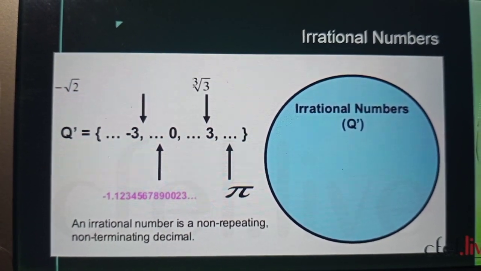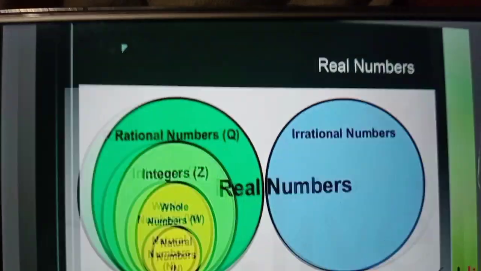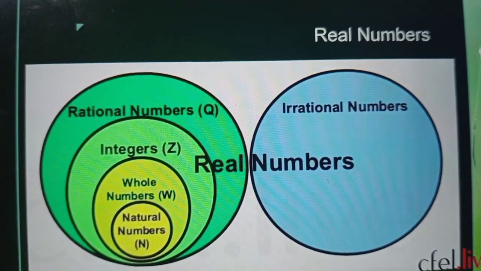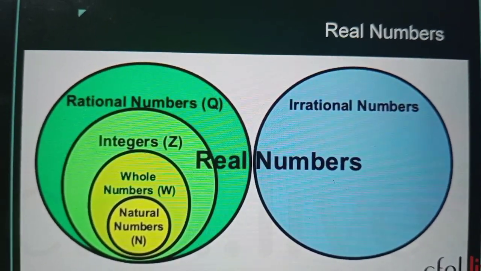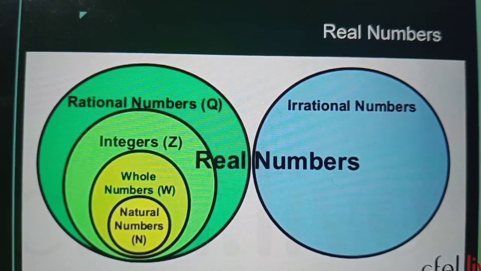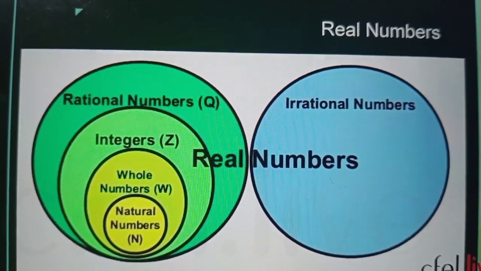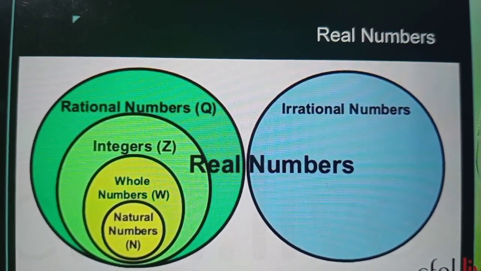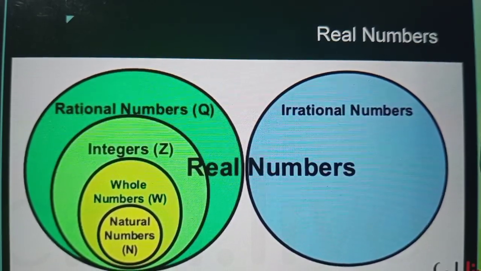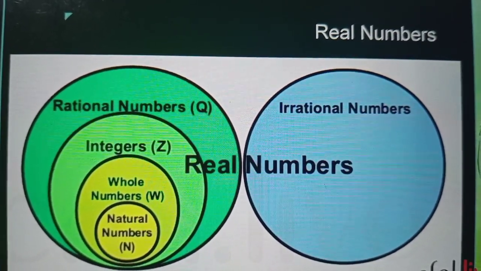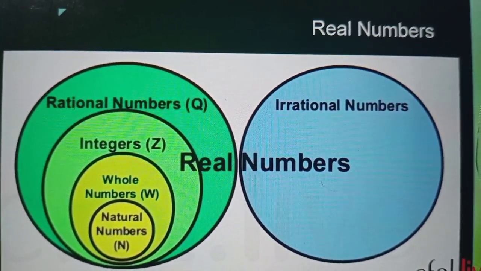Now, coming to slide 6, real numbers. Now let us see what real numbers are. Real is an adjective given to the numbers where we include all the numbers like natural numbers, whole numbers, integers, rational numbers and irrational numbers.